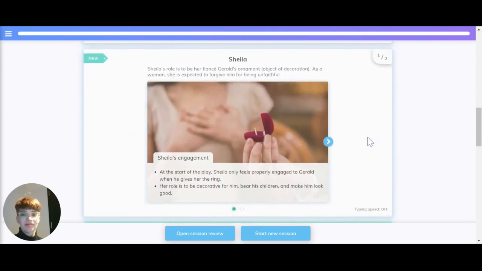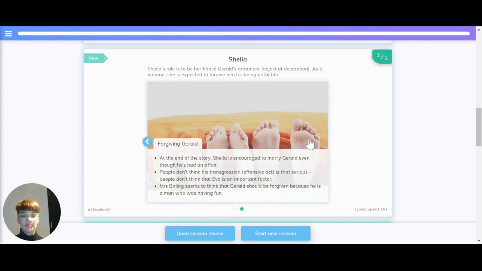Now let's take a look at Sheila. Her role is to be her fiancé Gerald's ornament, meaning an object of decoration. As a woman, she is expected to forgive him for being unfaithful. At the start of the play, Sheila only feels properly engaged to Gerald when he gives her the ring. Her role is to be decorative for him, bear his children and make him look good.